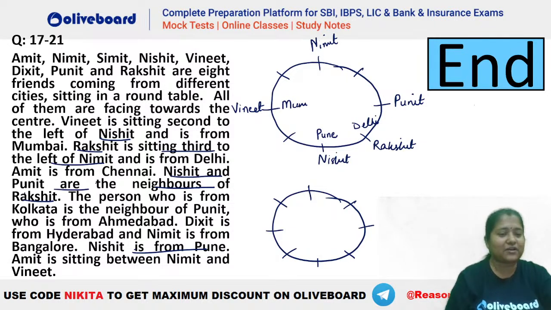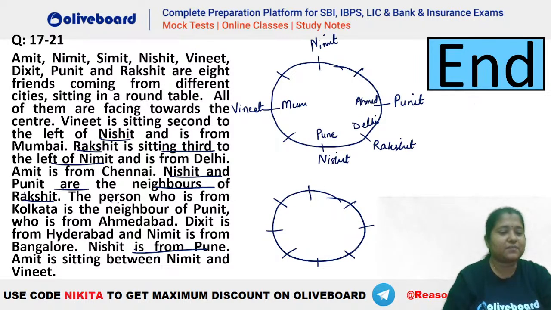So let's try it out. Right now, what is given? Let's see. So this is all done here. Amit is from Chennai. So Amit, Chennai, we have 3 places. We will place that later. The person who is from Kolkata is a neighbor of Punit, who is from Hyderabad. So you can see Punit Hyderabad will be here, right? Sorry, Punit Ahmedabad. So Punit Ahmedabad will be here. This is your Punit Ahmedabad. ठीक है?